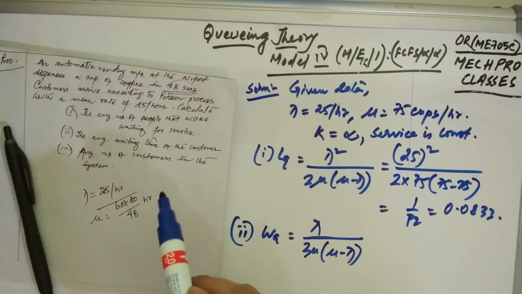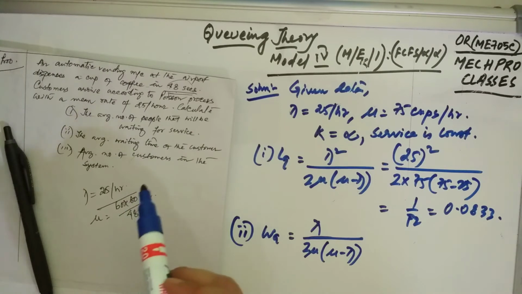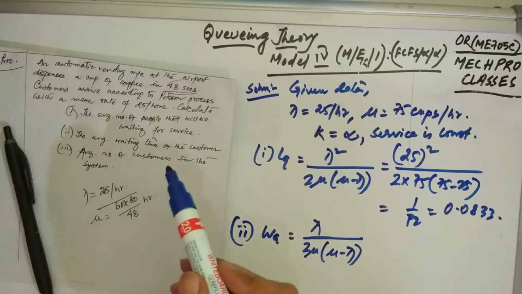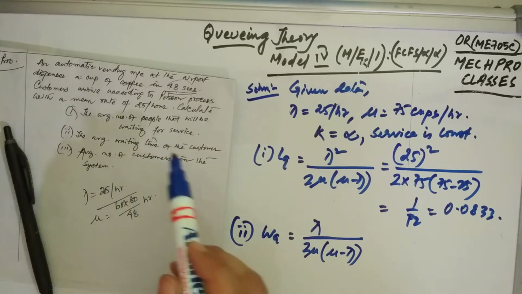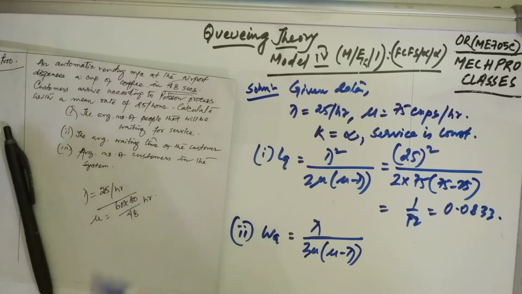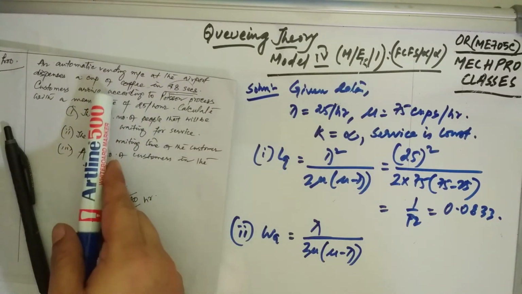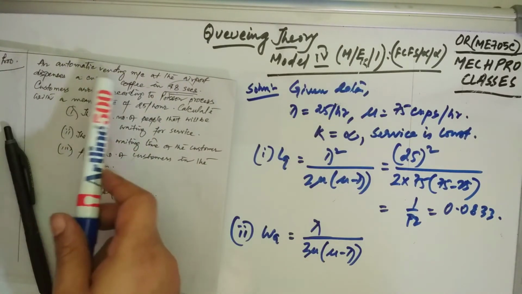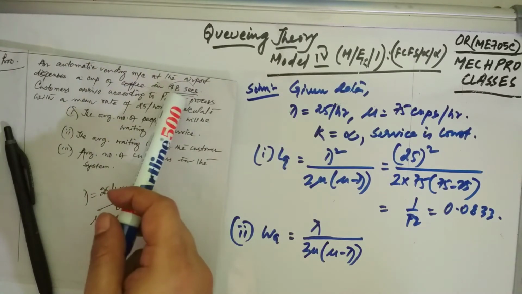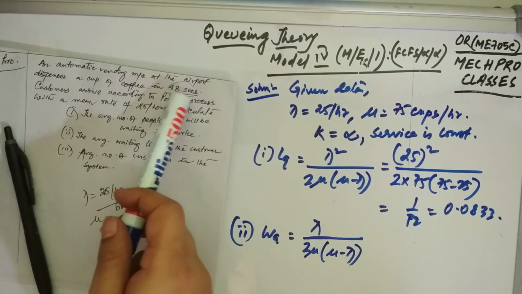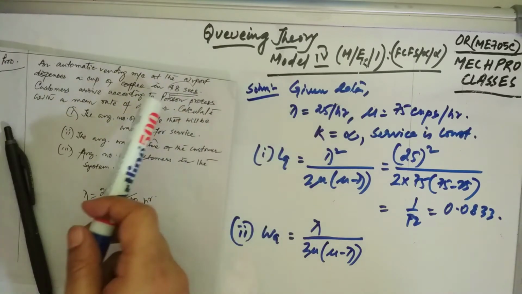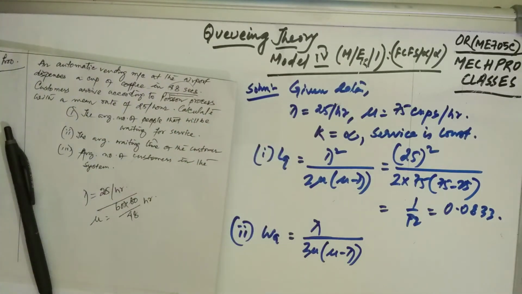In semester examinations, they are not going to tell you whether it comes from model 4, model 3 or model 2. For this problem, the service rate is constant. It is an automatic vending machine, so the time is constant, k equal to infinity, so you apply the extension part of model 4 and omit the k portion.